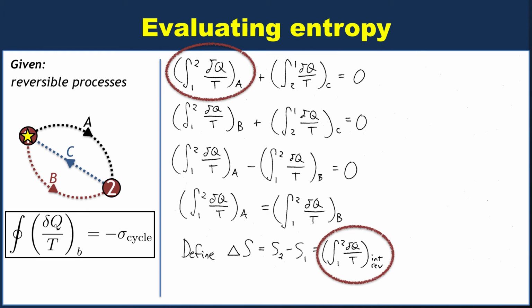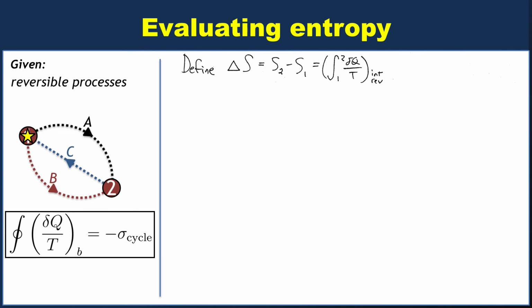Okay, so let's use this. We'll bring that up there. And I'm going to rewrite this in a way that may seem strange, although you have to get used to this for the next few lectures. Let's rewrite delta S as the integral from state 1 to state 2 of dS. Now if I do that, you can see that I'm going between the same two states on both sides, so I can actually drop the integral signs and just illustrate the relationship between the differentials dS and delta Q.